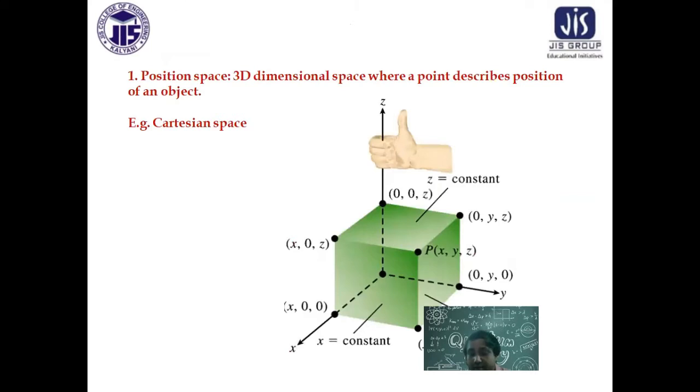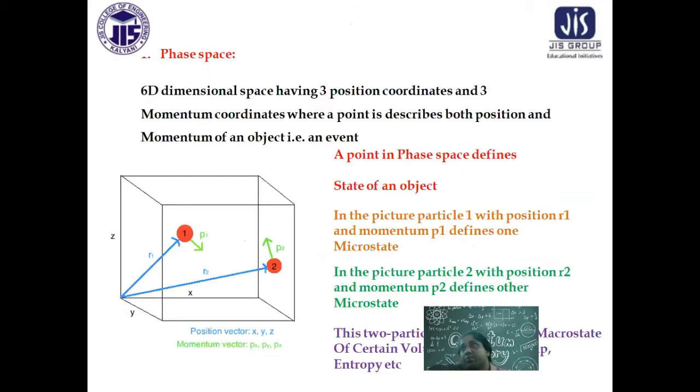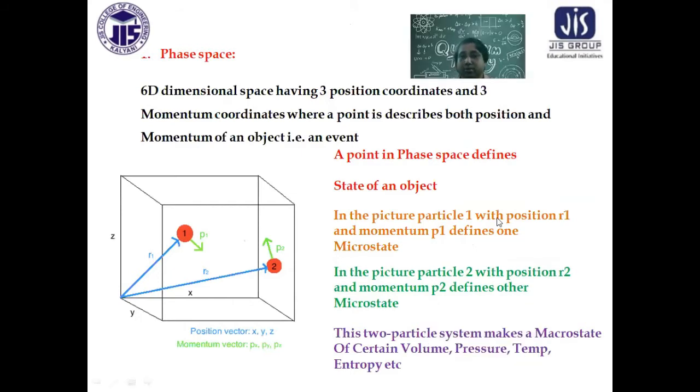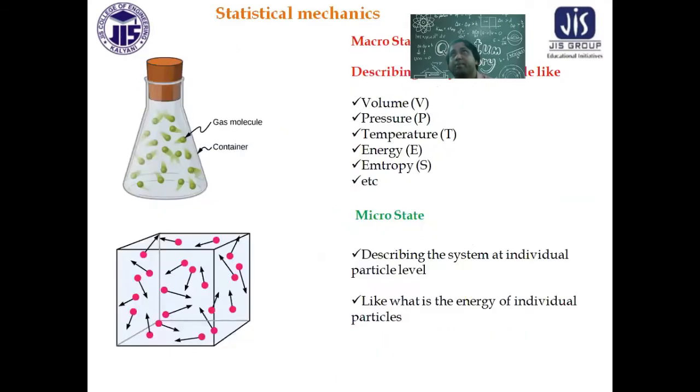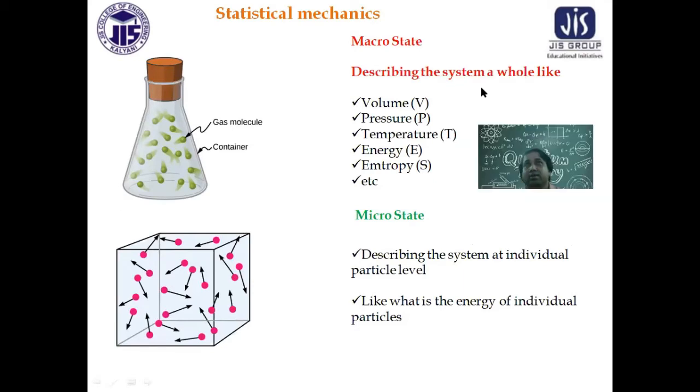Now, after this, the concept of phase space comes in. Phase space is a space made of the space coordinate and the momentum coordinate, where a point means two things. It gives the information of position and momentum together. That is, for somebody moving in space, that information is given. And another concept I gave in the last class is the concept of macrostate and microstate.